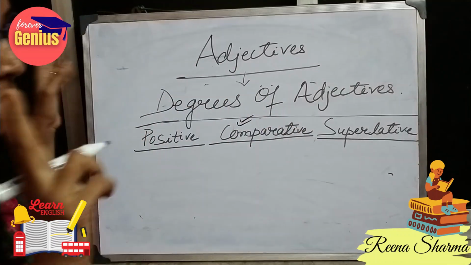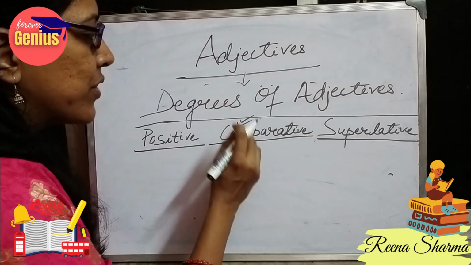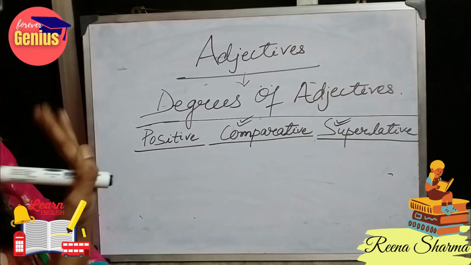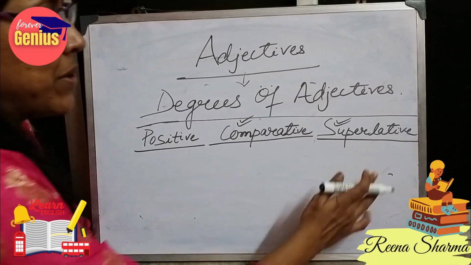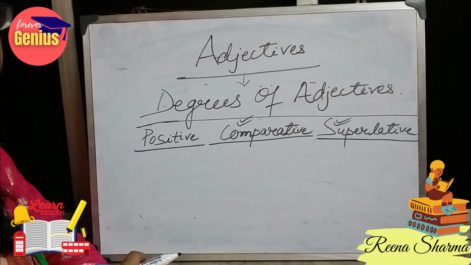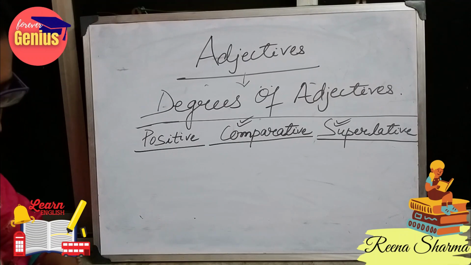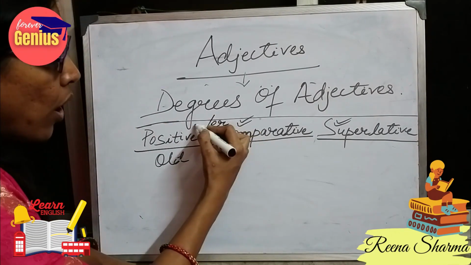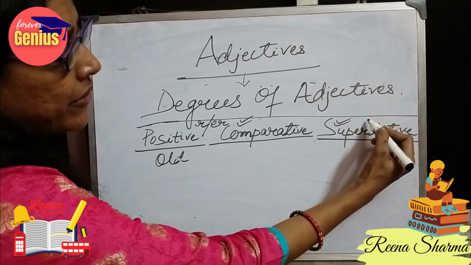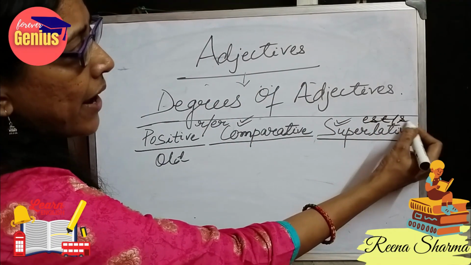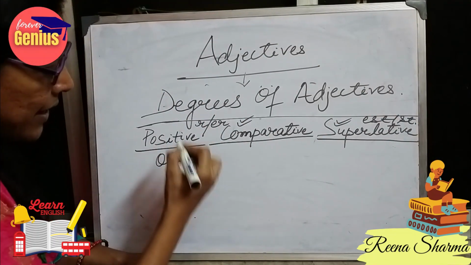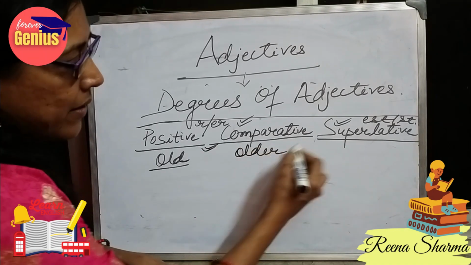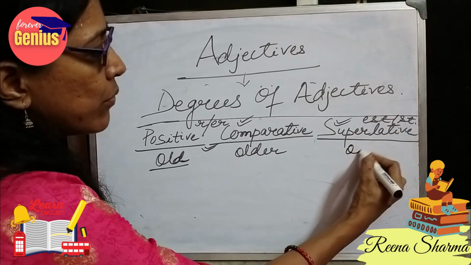Comparative means when we compare two groups of nouns, then we use the comparative, and superlative means when we are comparing more than 2 nouns. No one can exceed this one. That is superlative. Let's take examples like old. Here we will be using ER or R, and here we will be using EST or ST. So when I write old, for comparative degree it will become older, and for superlative it will become oldest.